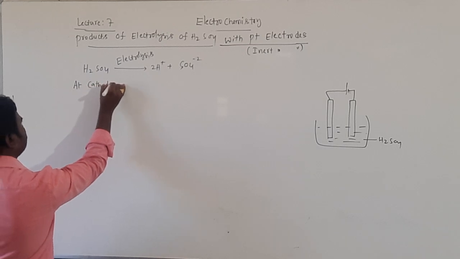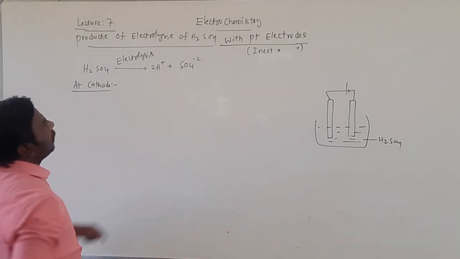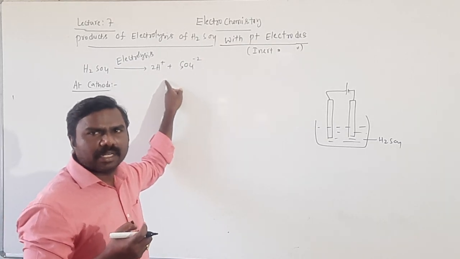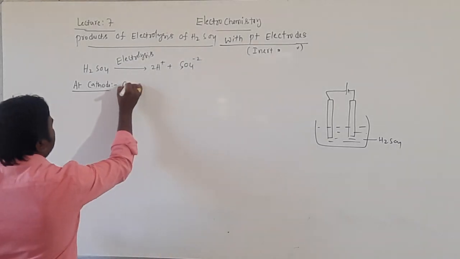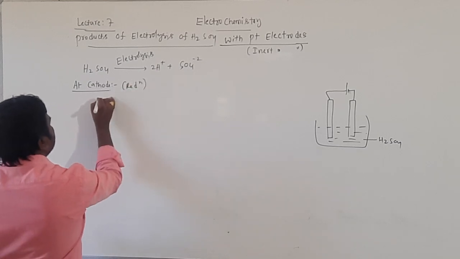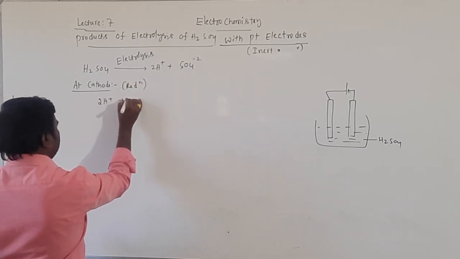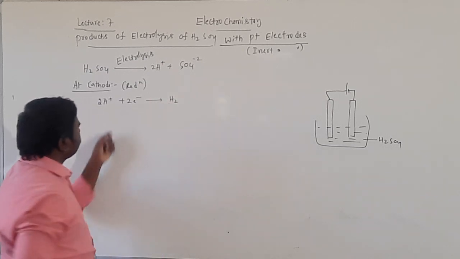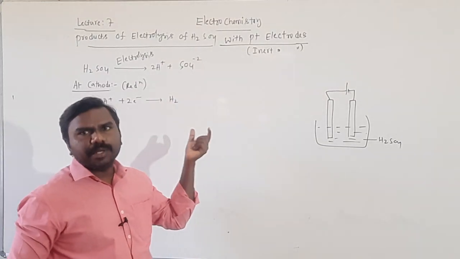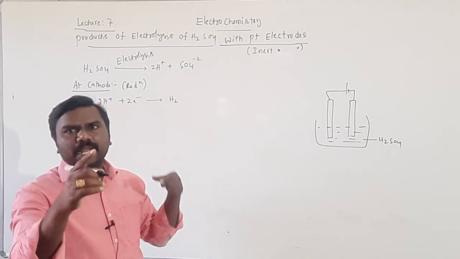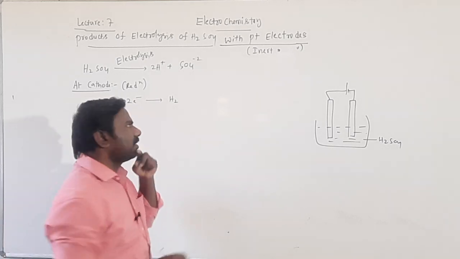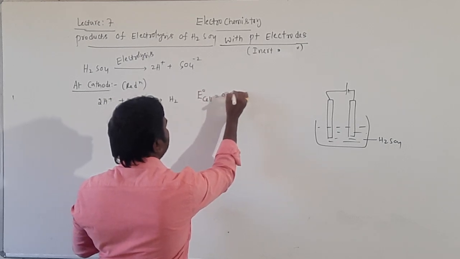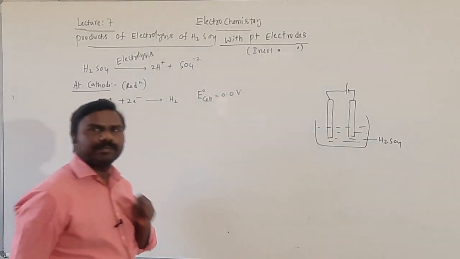Now at cathode, generally H plus ions gain electrons because of deficiency, reduction will happen. 2H plus plus 2 electrons gives rise to H2 gas. H plus means hydrogen electrode simply. Standard hydrogen electrode reduction potential E naught half cell is 0.0 volts.